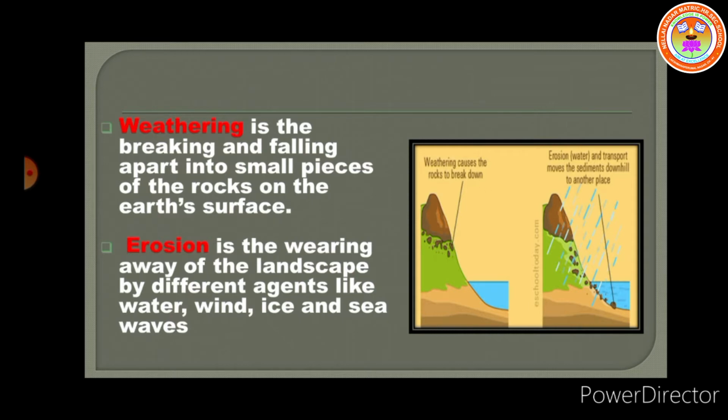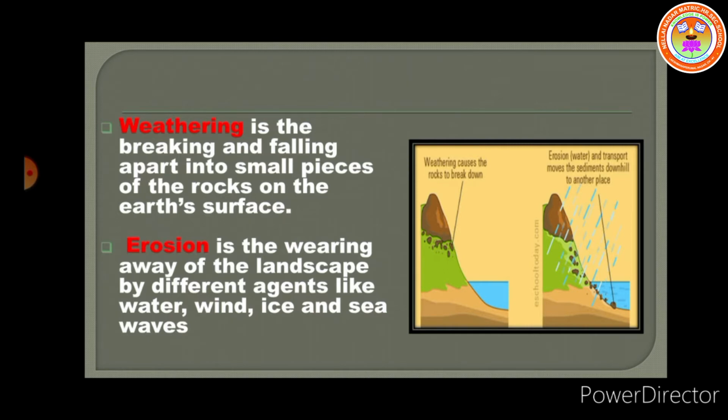Erosion. Erosion is the naturally occurring process that affects all landforms. Erosion is the wearing away of the landscape by different natural agents like water, wind, ice, sea waves, etc. The eroded material is carried away by water, wind and evenly deposited. The process of erosion and deposition create different landforms on the surface of the earth.